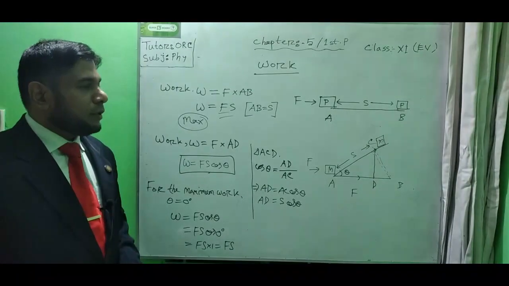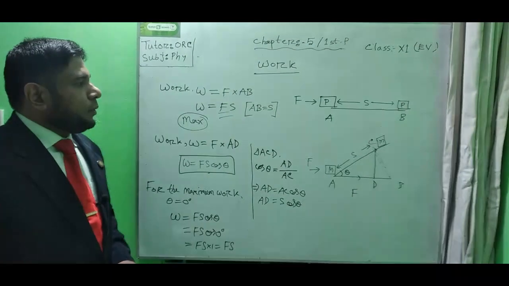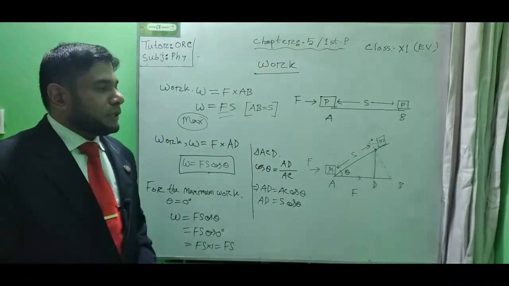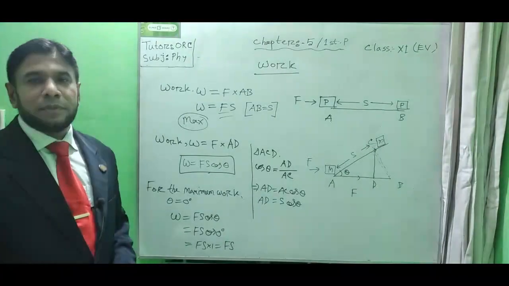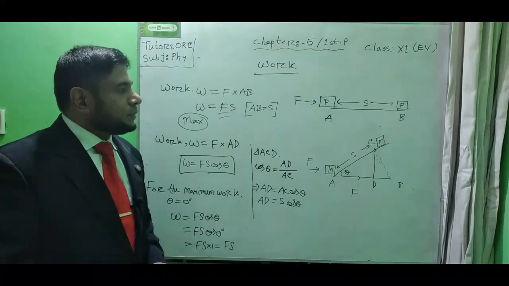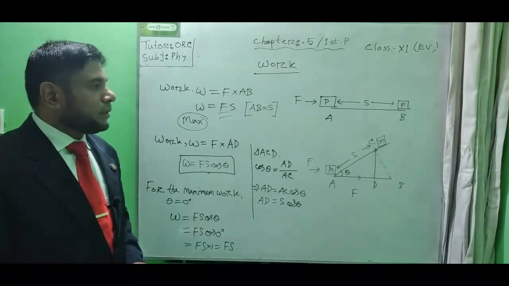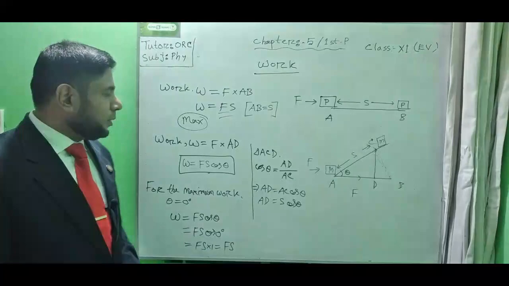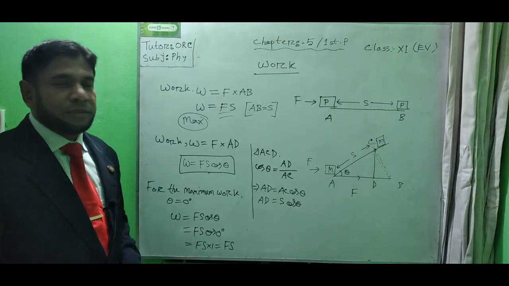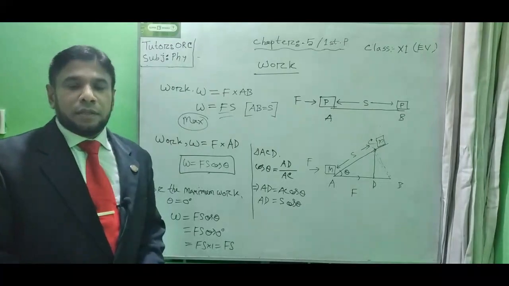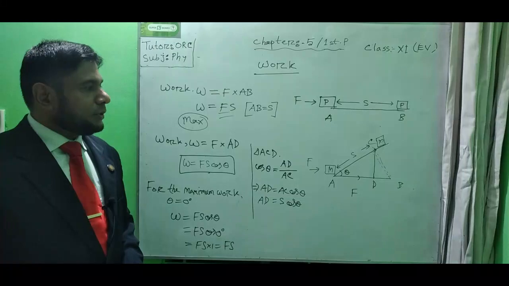Again, when the work will be positive, when the work will be negative, when work will be done along the force line by the force, or when work will be done against the force, when the value of the work will be negative, and when the value of the work will be 0. From this equation students can easily find out the information. So in our next classes we will cover this information.